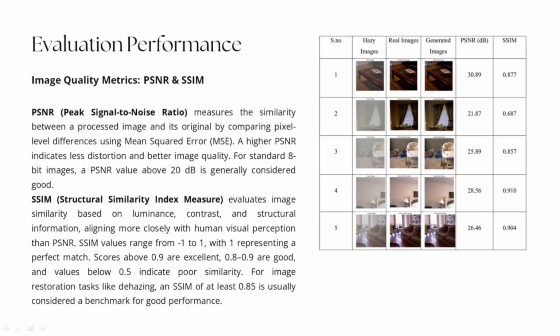And the evaluation performance. Our success was measured using two standard image quality metrics, PSNR and SSIM. PSNR, or peak signal to noise ratio, measures the pixel level difference. A higher PSNR indicates less distortion, and a value above 20 decibels is generally considered good for 8-bit images.